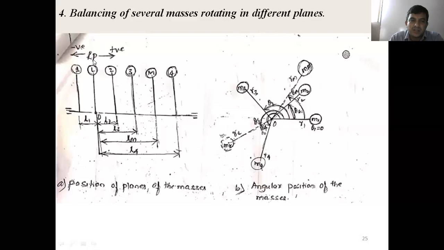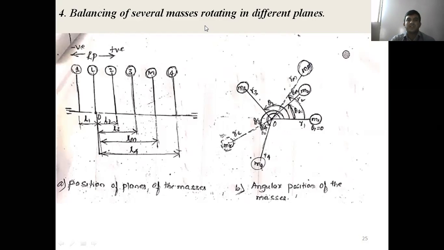Two unknown masses are there, and the plane containing one unknown mass is considered as the reference plane. Once you consider the reference plane, the planes towards the right of the reference plane you call positive planes, and towards the left you call negative planes. Suppose in some cases 4 masses are given that should be a balanced one, then only one unknown mass is there. In that case, any known mass plane you consider as a reference plane. That we'll discuss later.